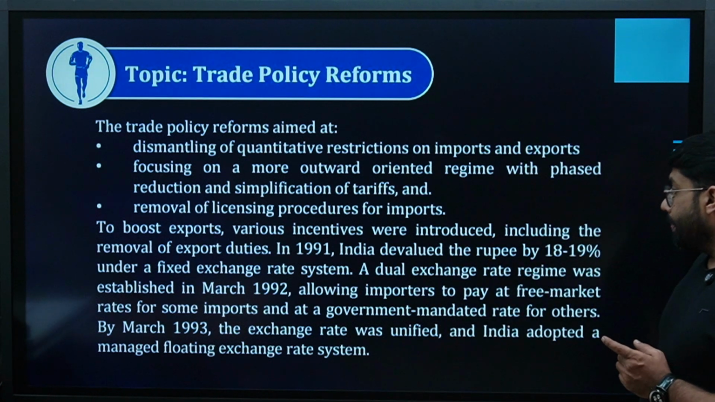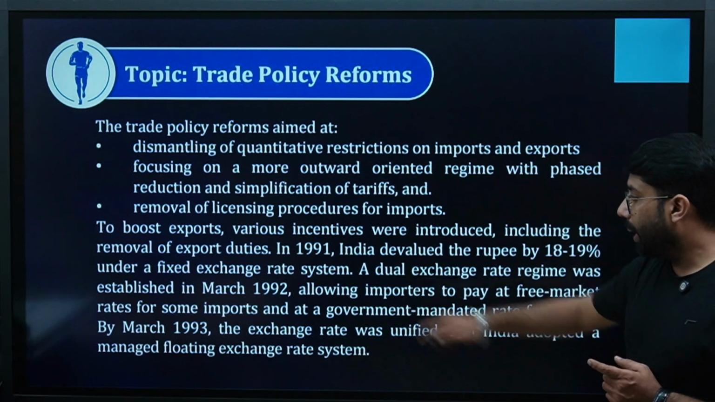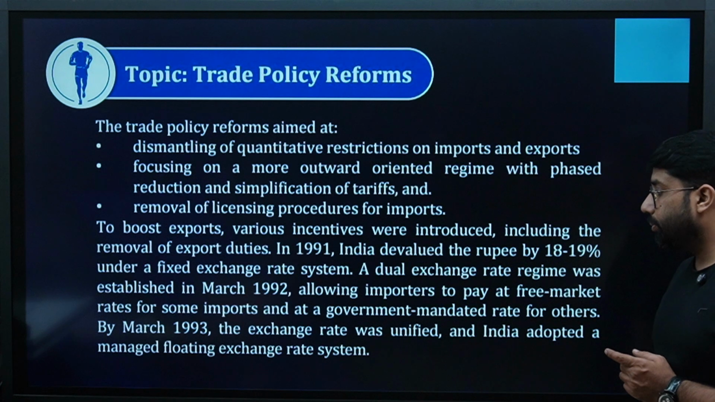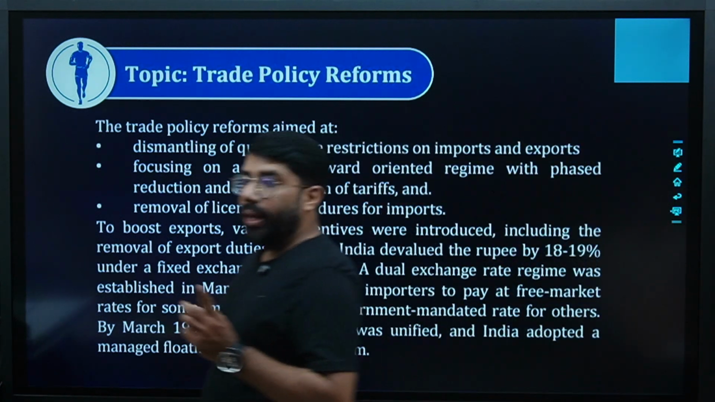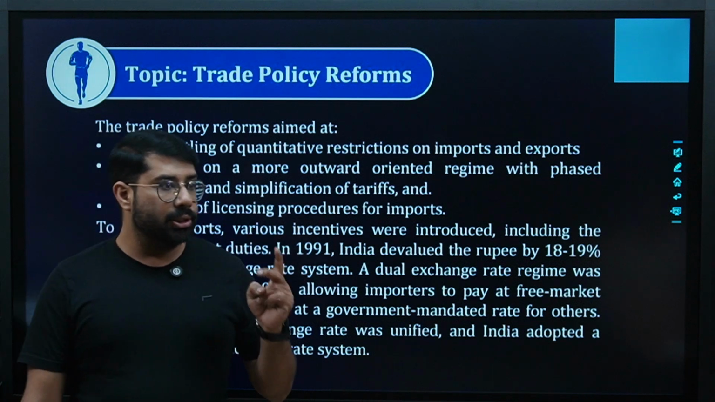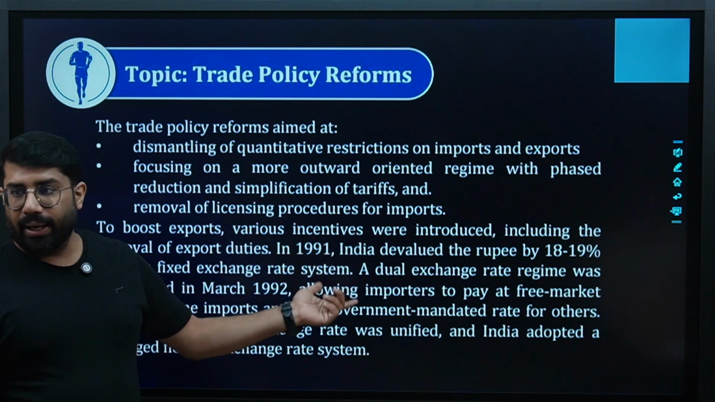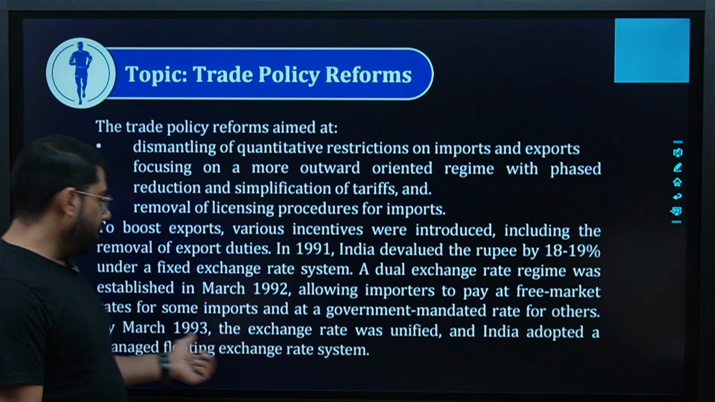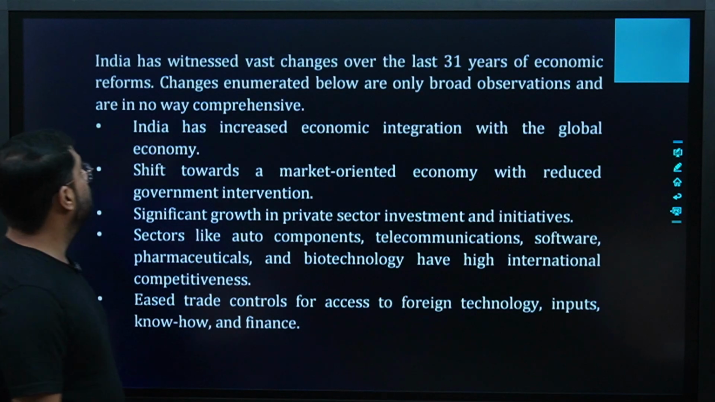So, yeah. Then by March 1993, the exchange rate was unified and India adopted a managed floating exchange rate system. I hope you remember international trade, floating exchange rate system. There are two types of floating exchange rate system: fixed floating, also known as pegged, and the second is managed floating exchange rate system. So in March 1993, we started following the managed floating exchange rate system.